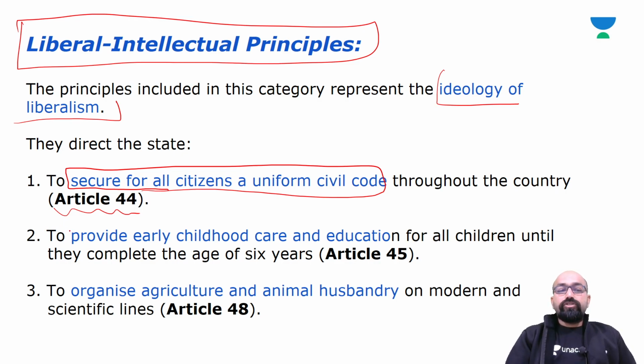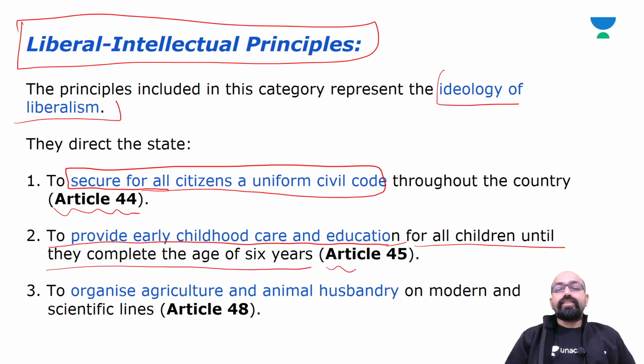Next is to provide early childhood care and education for all children until they complete the age of 6 years, mentioned in Article 45.